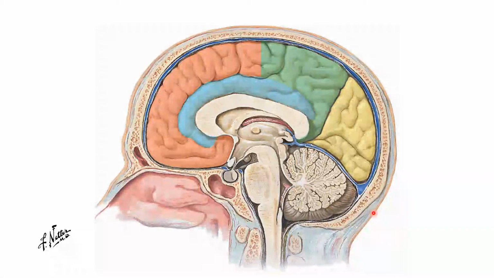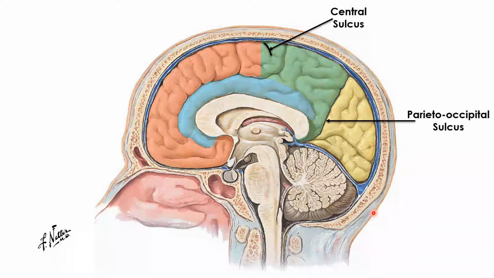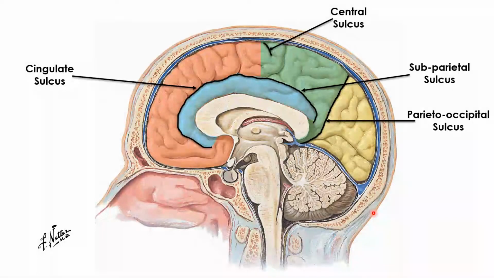On the medial surface, we can again mark the main sulci, the central and parieto-occipital sulci, and plus we can also mark the cingulate sulcus and the subparietal sulcus.